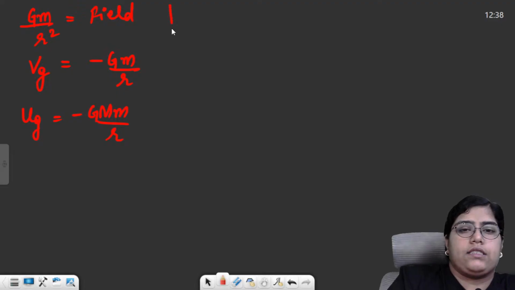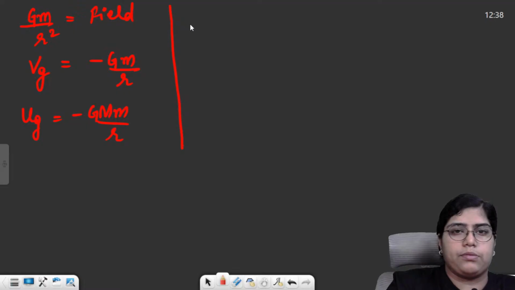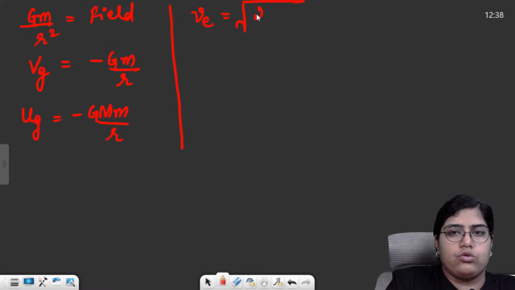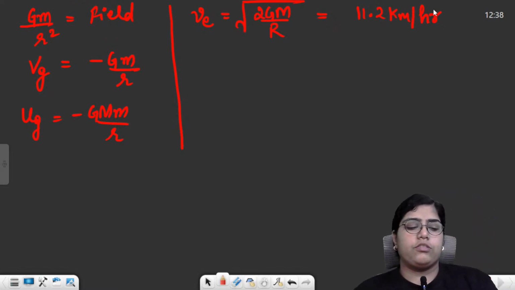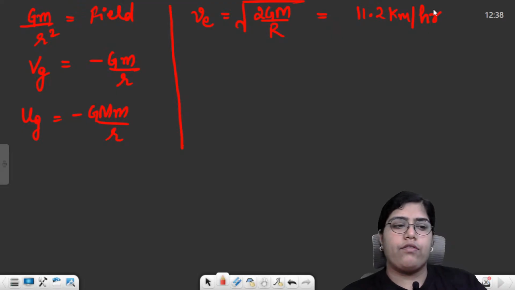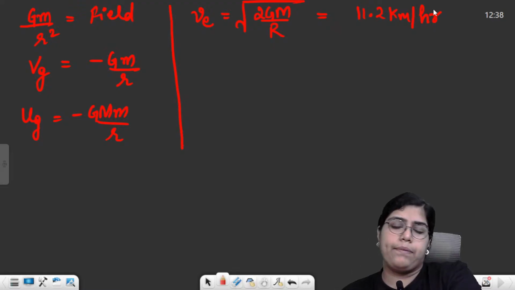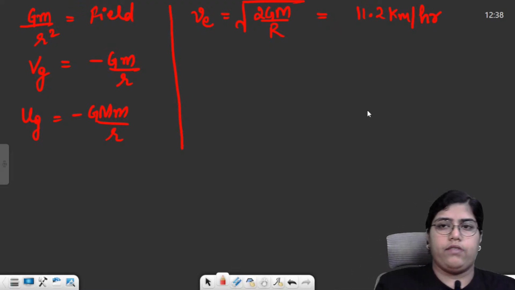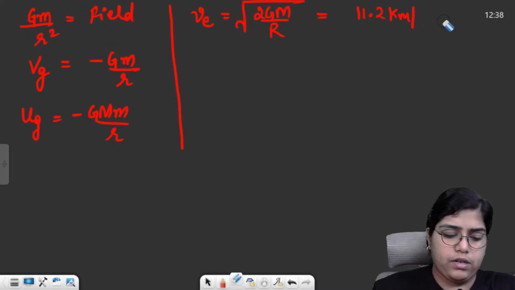Then the last thing from where mostly questions come was basically the satellites or the orbits part. So escape velocity, the formula of escape velocity was root 2 G M by R, and this value comes out to be 11.2 kilometer per hour. That means escape velocity was basically that velocity with which you have to throw some particle in order to make it escape the Earth's gravitational field. Sorry, it is not kilometer per hour, it is kilometer per second.